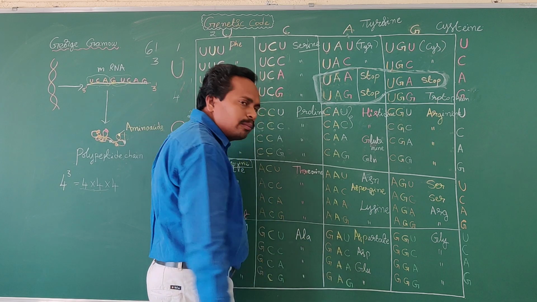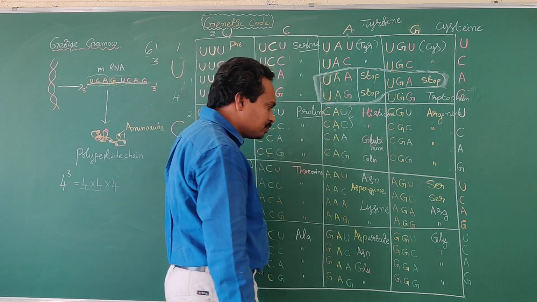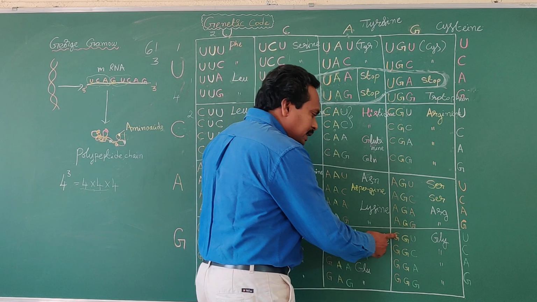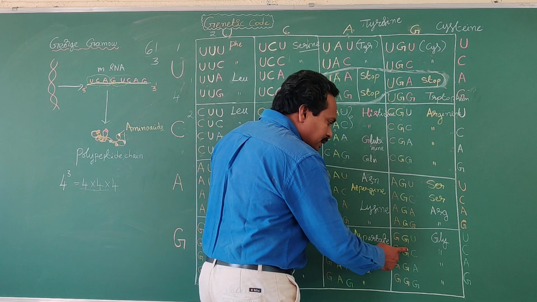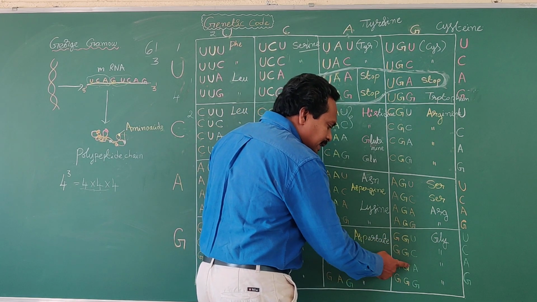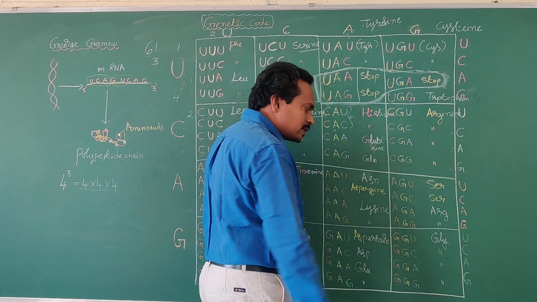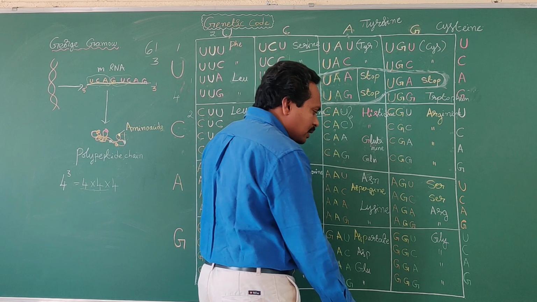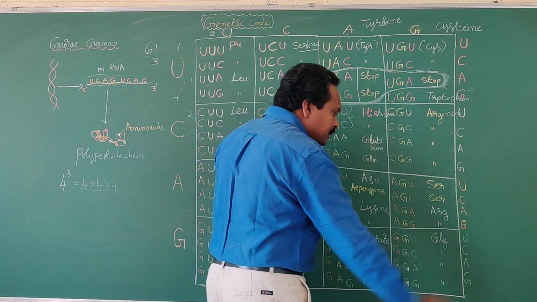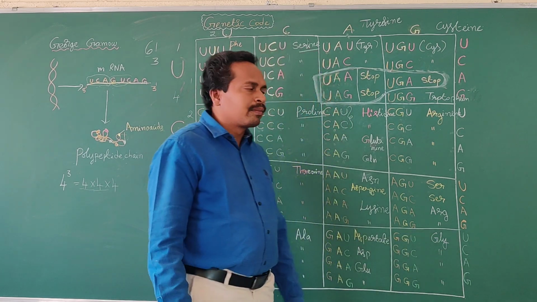GLU means glutamate amino acid. Okay. Next, GGU, GGC, GGA, GGG. All these four codons code for synthesis of the same amino acid, that is glycine.